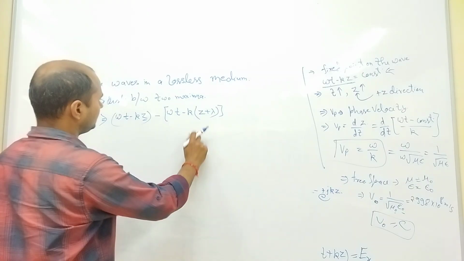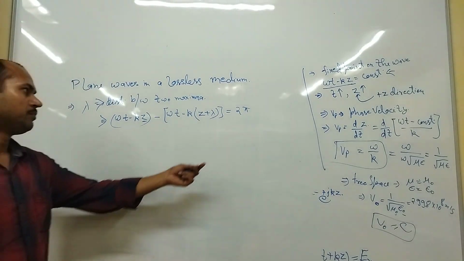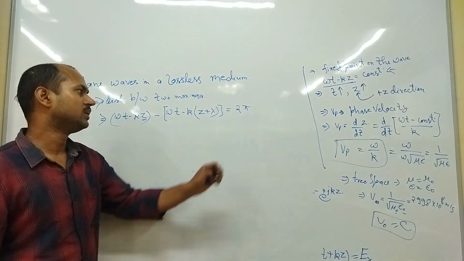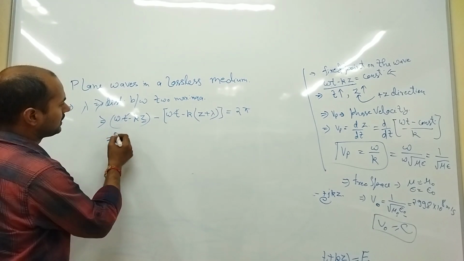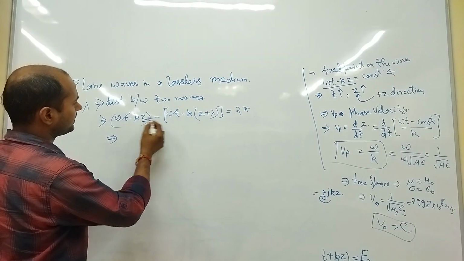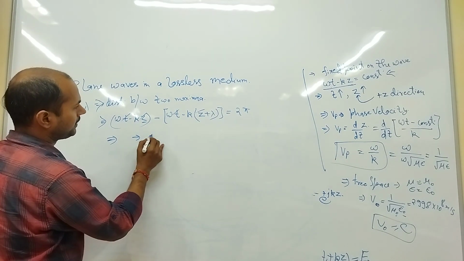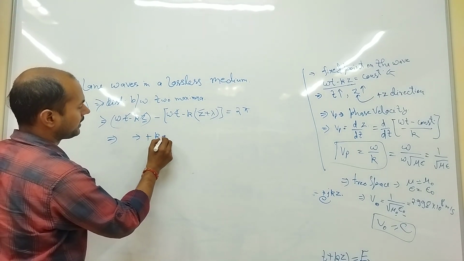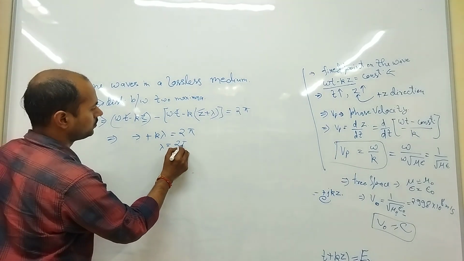Right, so this will be equal to 2 pi, because that completes a cycle and one cycle is equal to 2 pi. So omega t cancels out, kz cancels out. What remains is k lambda equal to 2 pi. So lambda is equal to 2 pi by k.